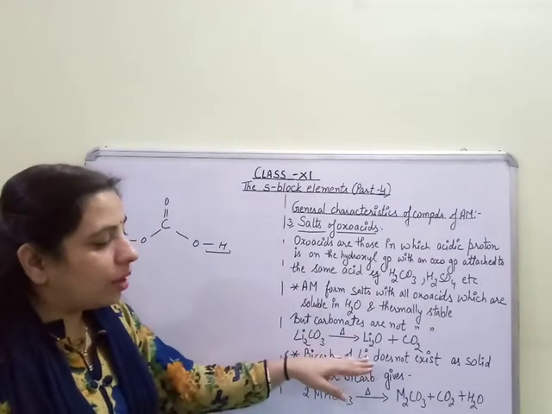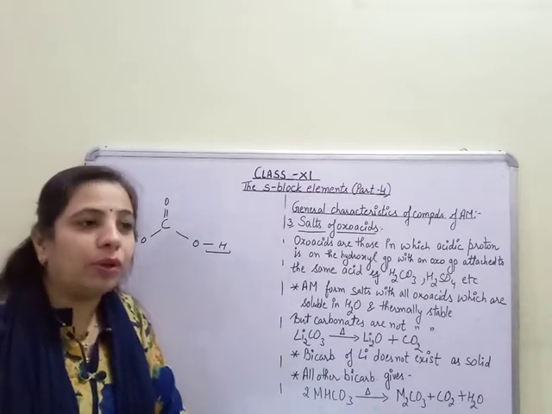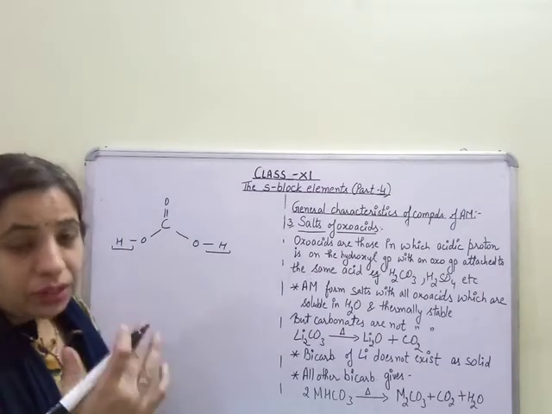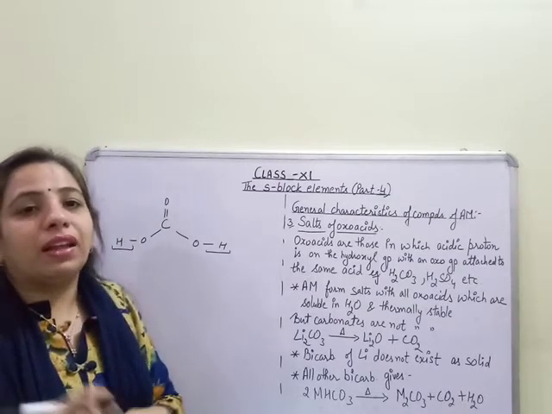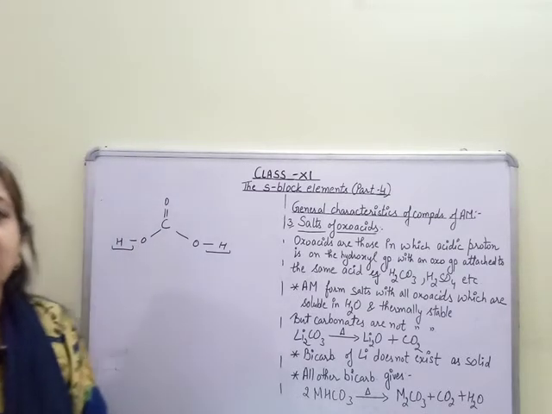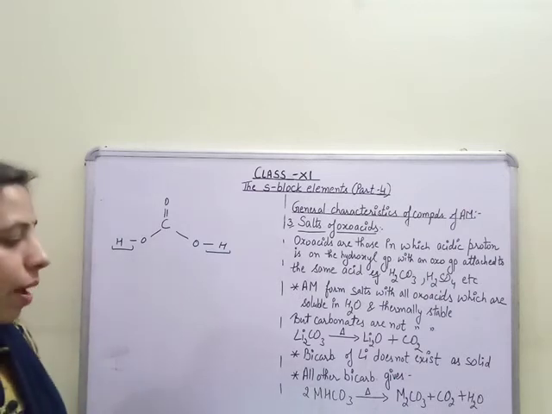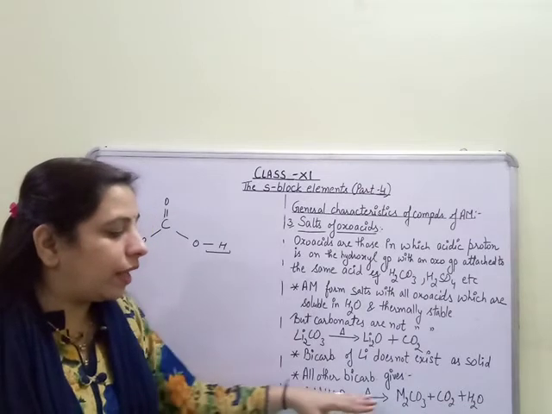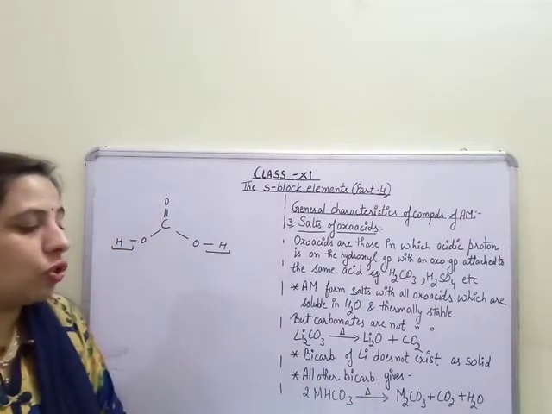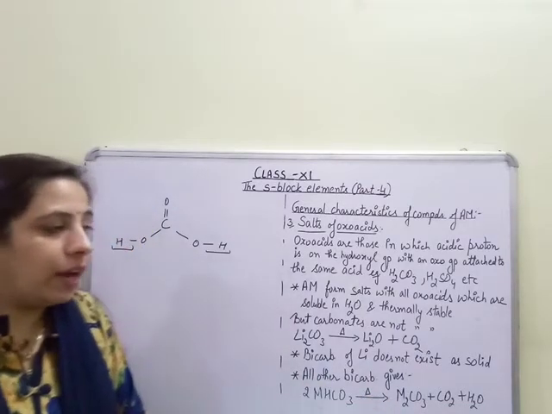Bicarbonate of lithium doesn't exist as a solid because lithium is the first element of the group, and we have studied that the first element shows properties different from the rest of the group members. All the other bicarbonates on heating give rise to carbonates with the evolution of carbon dioxide gas and water.